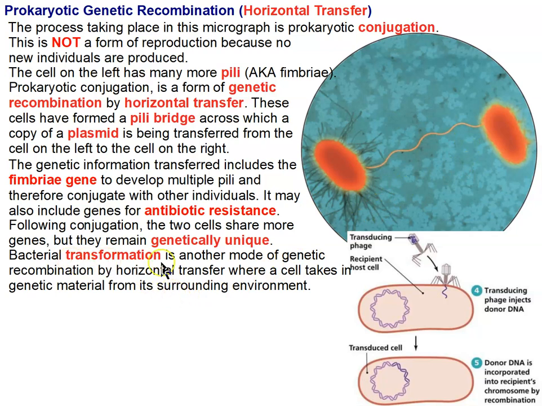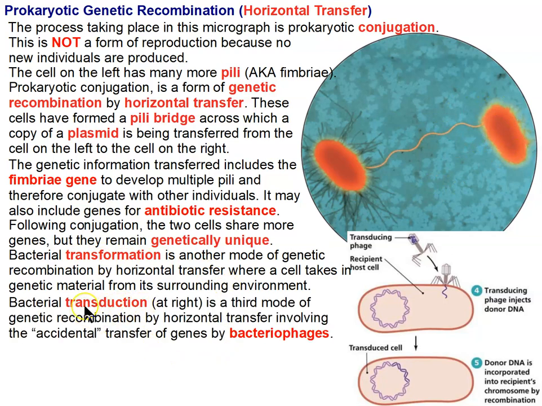So another form of horizontal transfer is something that we learned about previously. Remember Griffith's transformation experiment, which was involved in the discovery that DNA is the genetic material? Transformation is simply the taking in of DNA from the surrounding environment. I don't have a figure here for that. But if there's DNA in the surrounding environment of a bacterial cell, the bacteria can actually take that DNA in. So if a prokaryotic cell dies and lyses, breaks open, spilling its DNA into the environment, other bacterial cells can actually take in that DNA. And that's transformation.